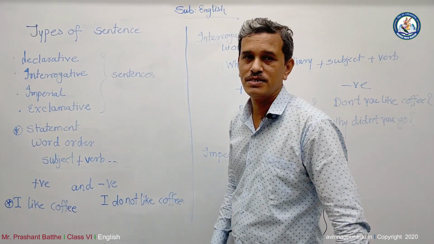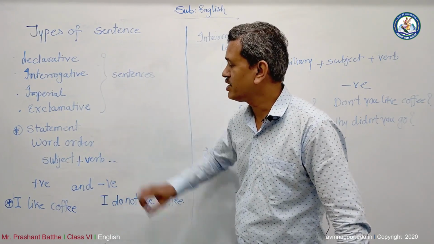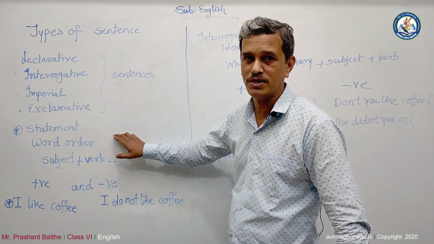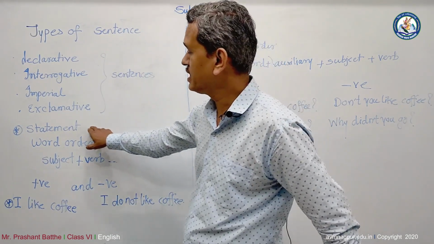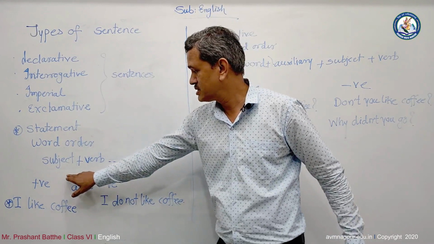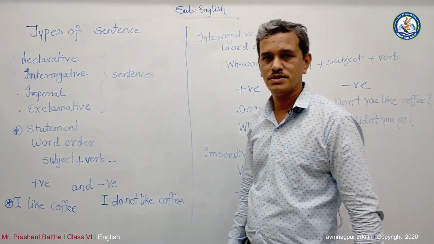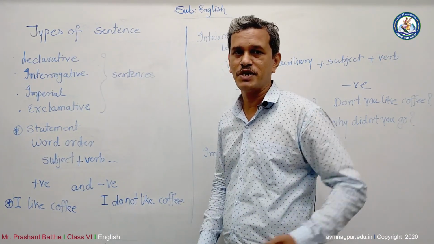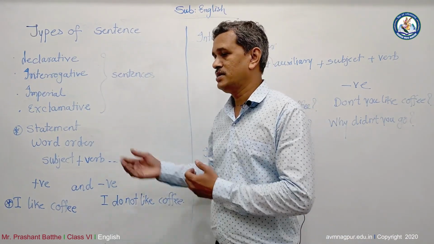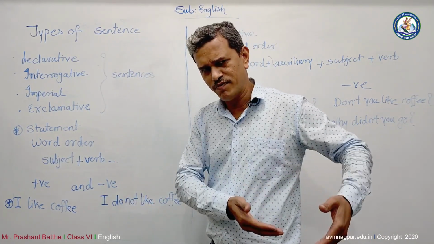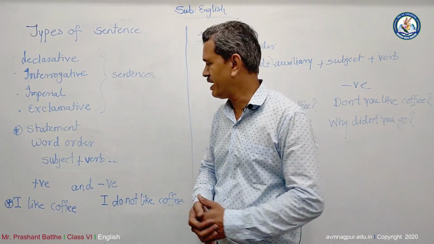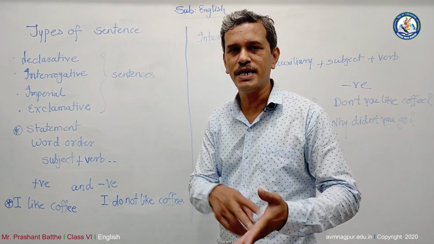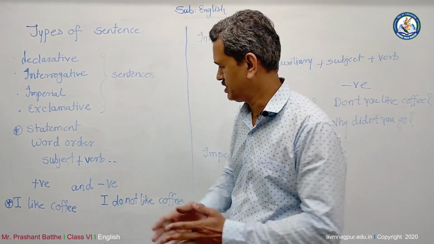Now one by one, we will go for it. The first one, the statement. See the word order. Especially the word order is very, very important. See, the word order in statement is subject and verb. As we have seen in the last periods, just a few moments back, we have seen that I, you, he, she, it, they, Ram, Sita, anybody can be the subject.